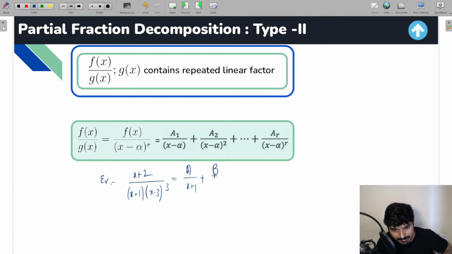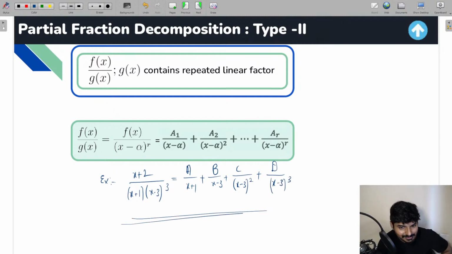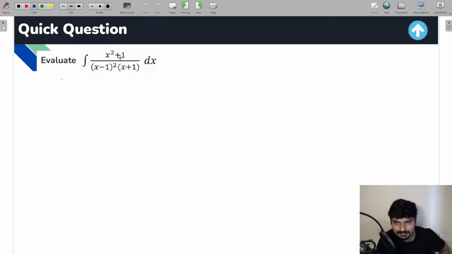You need to first take b by x minus 3, then c by x minus 3 whole square, where you increase the power by 1. Now d by, again increase the power by 1, so that is going to be x minus 3 whole cube. And in this way, you need to apply the partial fraction method for the repeated linear factors. However many times it is repeating, that many terms you have to write, in which for each and every term you keep on increasing the power in the denominator by 1.